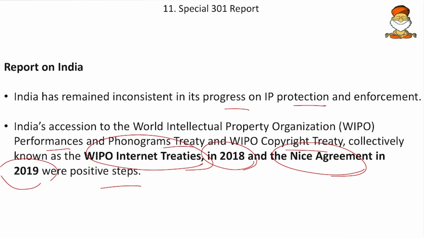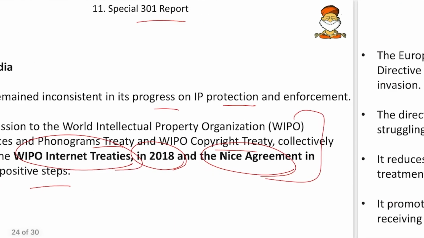So friends, dance performances, audio cassettes, songs, all these are included under these Performances and Phonograms and Copyright treaties. They are collectively called the Internet Treaties. So remember about the Special 301 Report, who will come up with the report, and which list India is in. Also India has acceded to these treaties.